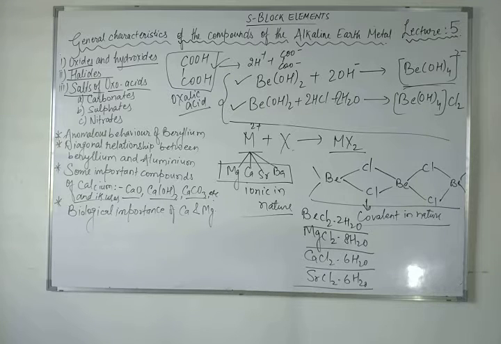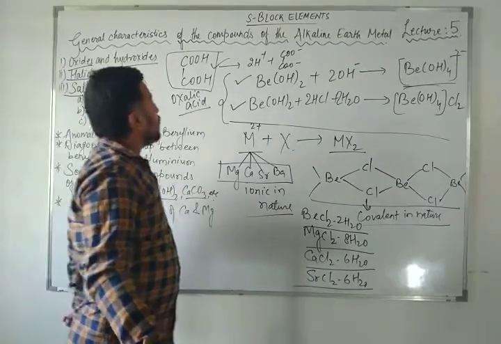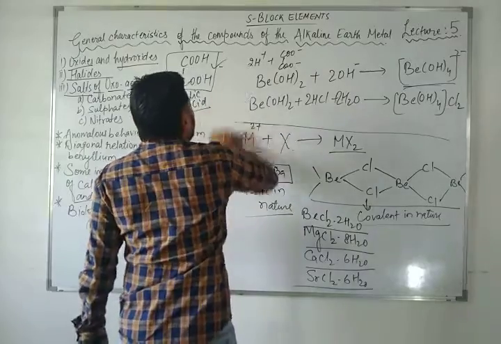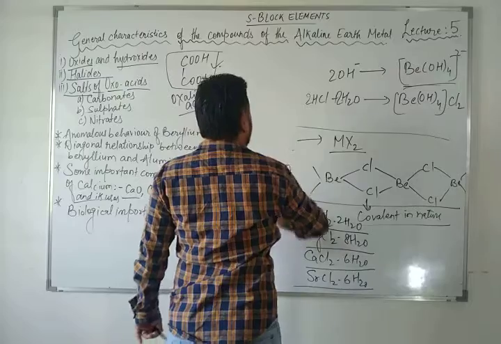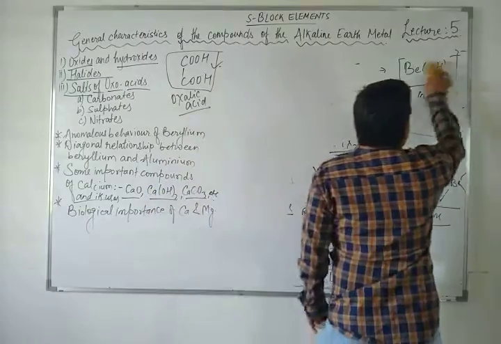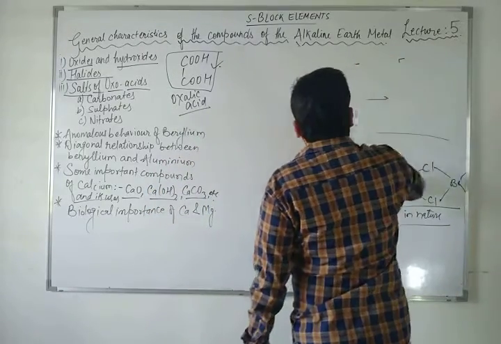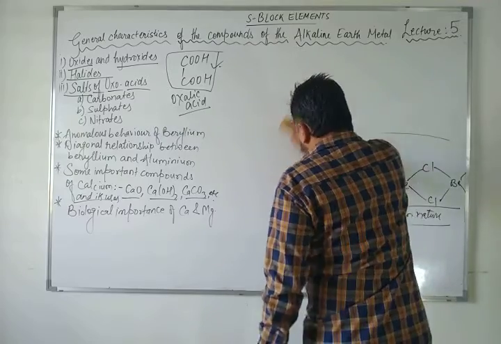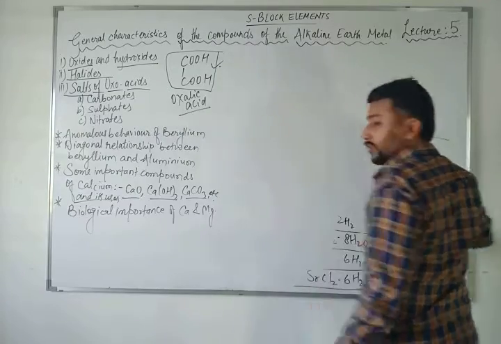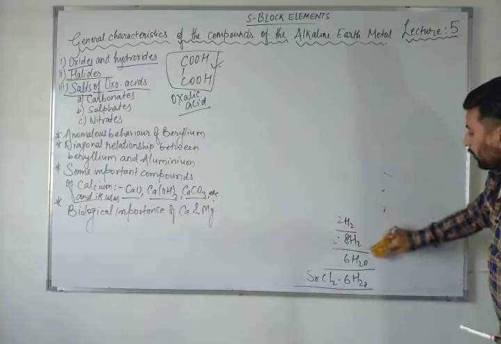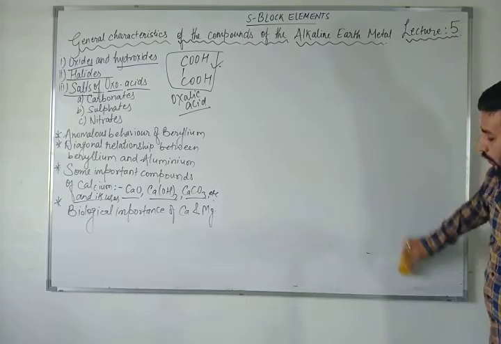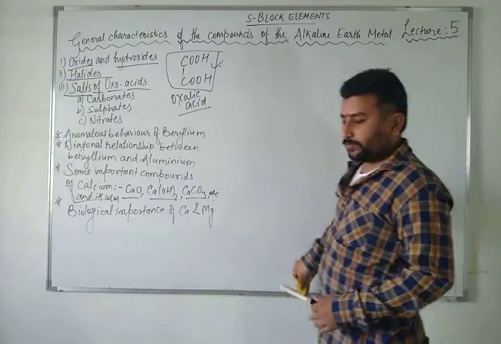The thermal stability increases with the increase in cationic sizes. So dear student, if we talk about carbonates, you know very well the carbonate formula is CO3. Except beryllium, all the other alkaline earth metals, magnesium, calcium, strontium, barium, will give you the carbonate form.